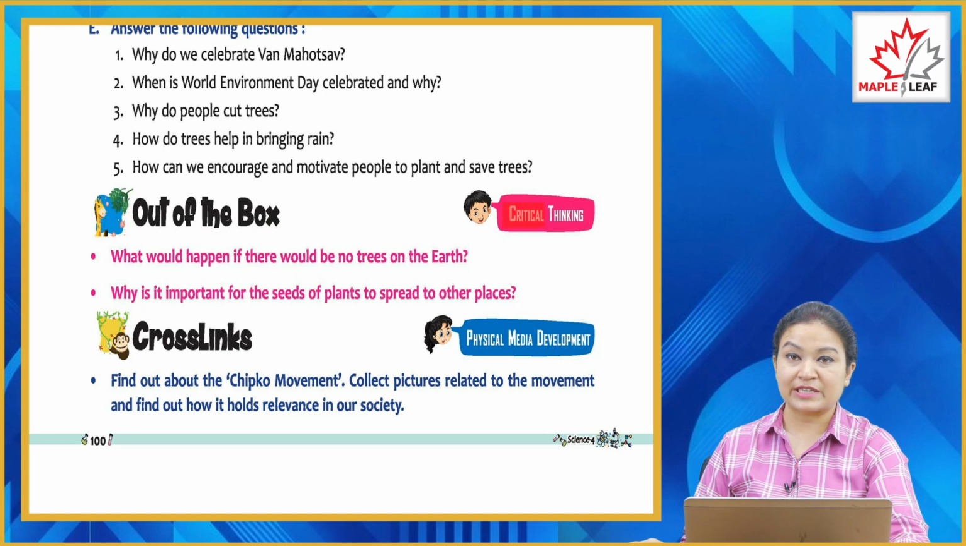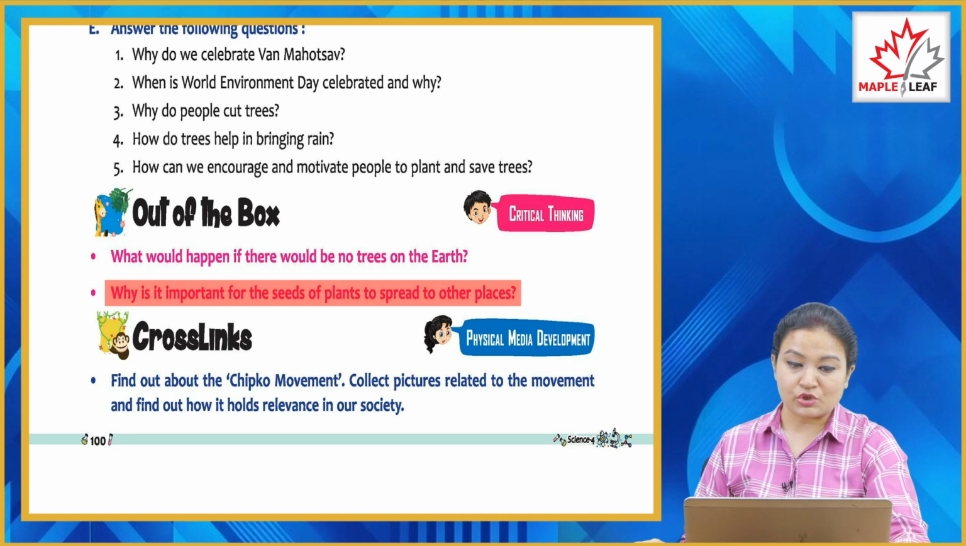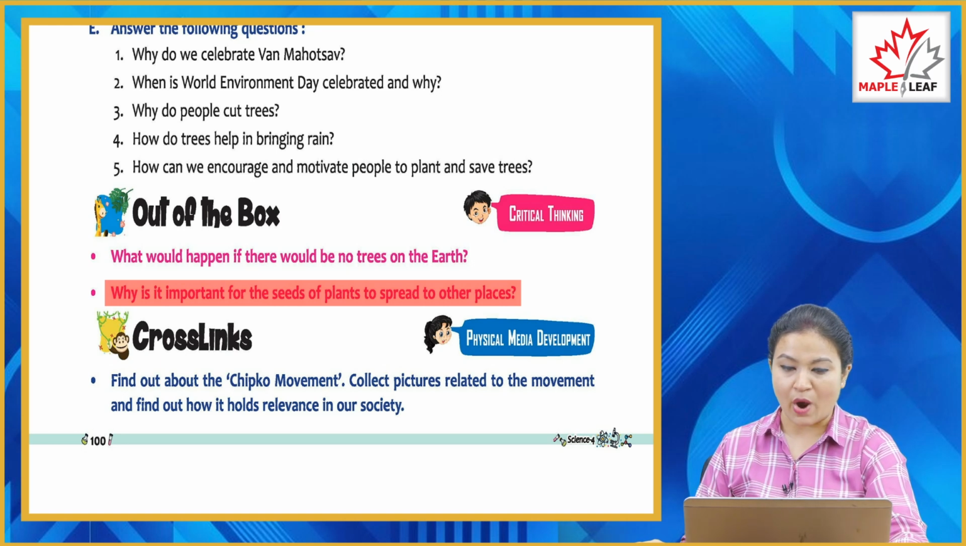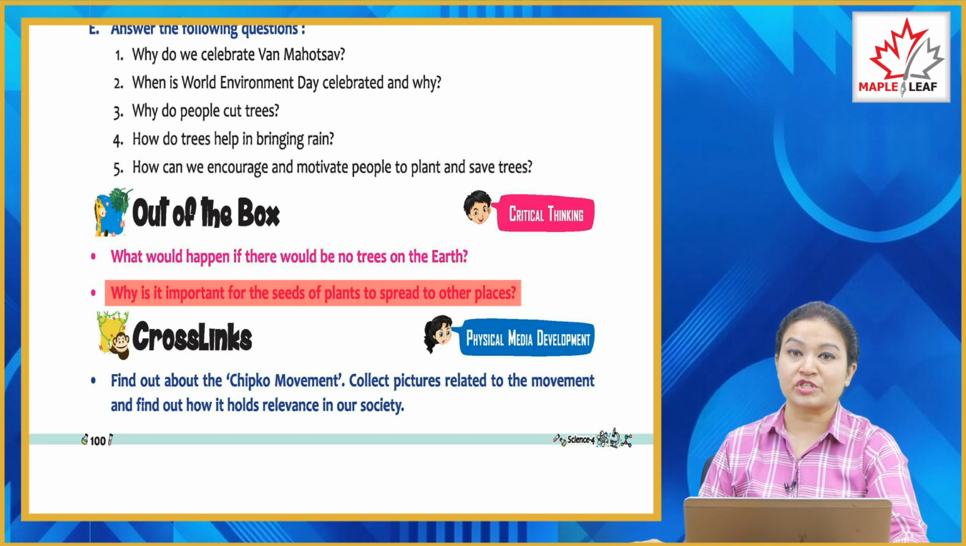Now, out of the box critical thinking. What would happen if there would be no trees on the earth? Why is it important for the seeds of plants to spread to other places? So here you have two activities to do. You have to tell what would happen if there will be no trees on the earth, and you have to mention why it is important to disperse the seeds of plants to other places.